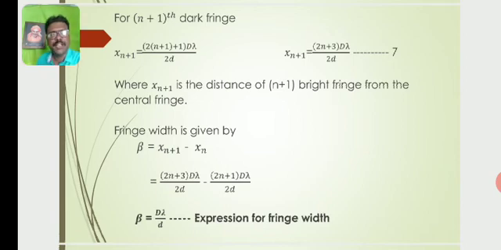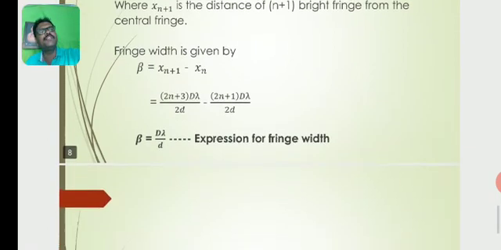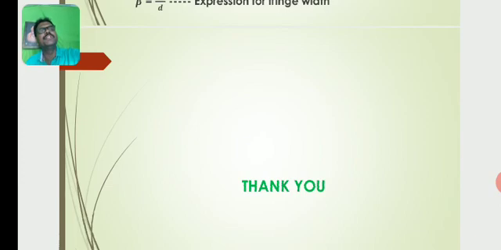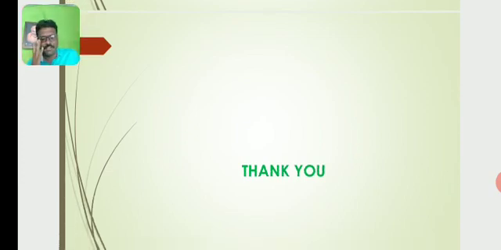Then substituting xn and x(n plus 1) from equations 6 and 7: from equation 7, (2n plus 3) D lambda by 2d, minus from equation 6, (2n plus 1) D lambda by 2d. After simplification we get beta equal to D lambda by d. So this is the expression for fringe width. Both the dark fringe and the bright fringe have the same width, so all the bright and dark fringes are of the same width.